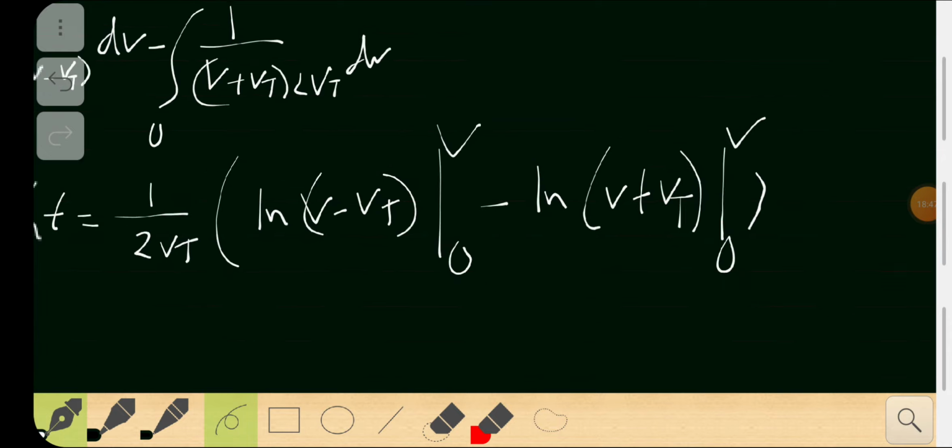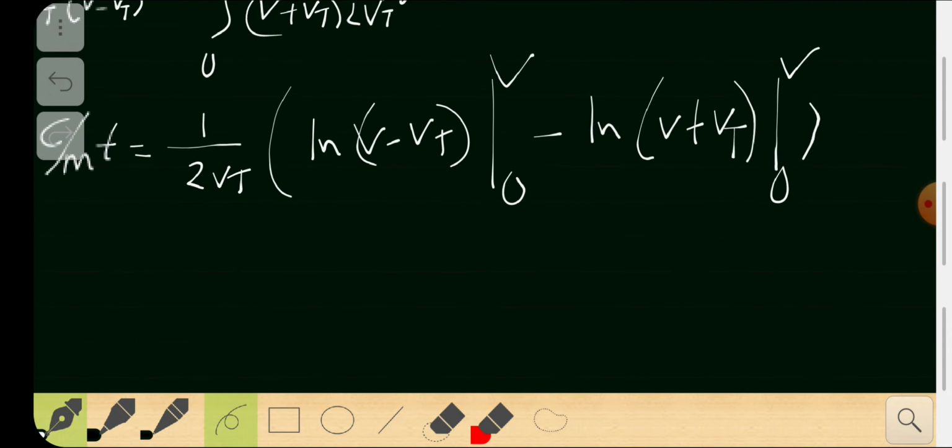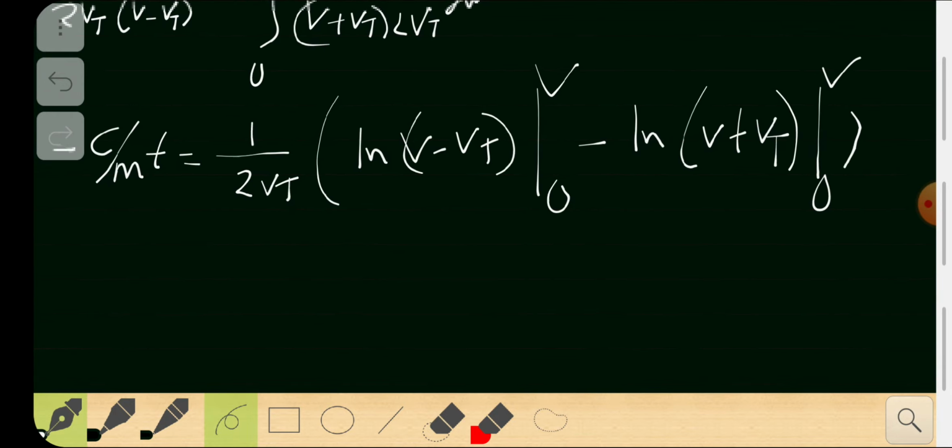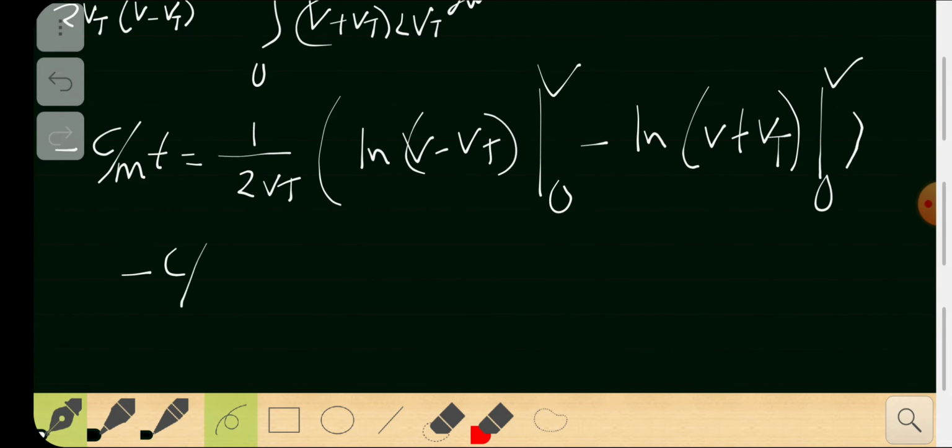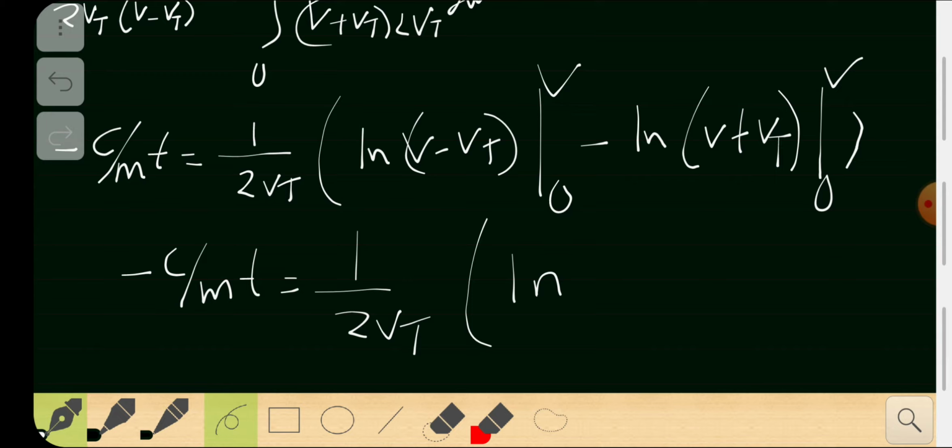So now let's simplify this further. This is a bit lengthy, but it's very manageable. C by mt must be equal to 1 by 2 vt outside, times log of v minus vt. I'm substituting v here, so you get v minus vt, minus log of the value at 0, so you get log minus vt.